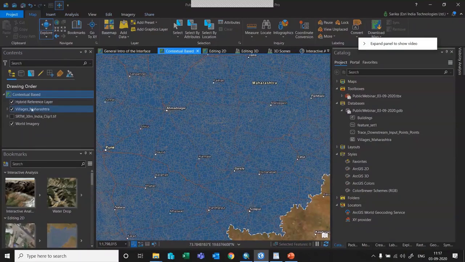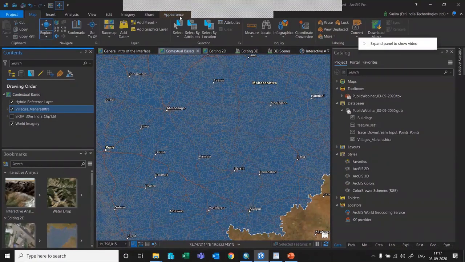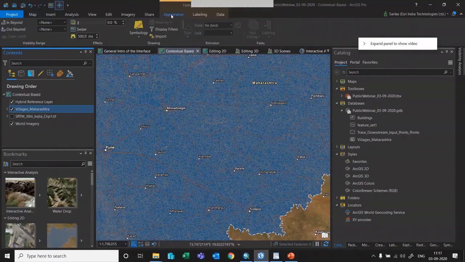So when you click on a vector data set, since this is a vector data set, ArcGIS Pro will suggest by itself what tools you need to use and what tools will be applicable. As soon as I click on the villages underscore Maharashtra, you see there are 3 more tabs coming in: appearance, labeling, data. If I click on the appearance tab, it will have everything related to symbology and the appearance of your data.